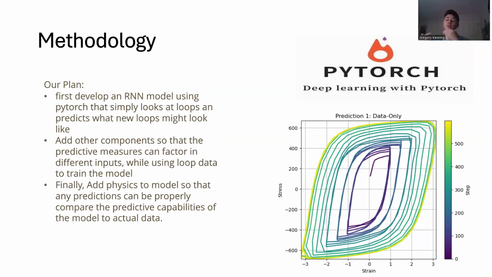data. Then we want to add another component so that the predictive measures here can factor in different inputs. So if we have a different pre-existing condition or a different history effect, it could factor that in and produce at least a slightly different output for each one, we're hoping. Finally, our plan was to add physics to the model so that any predictions can be properly compared to actual experimental data that actually has, well, the physics in it, right?